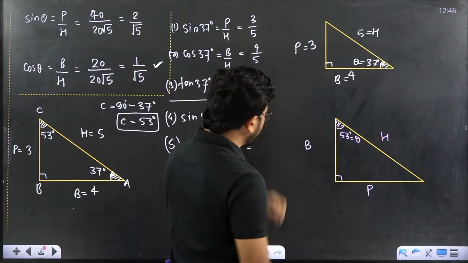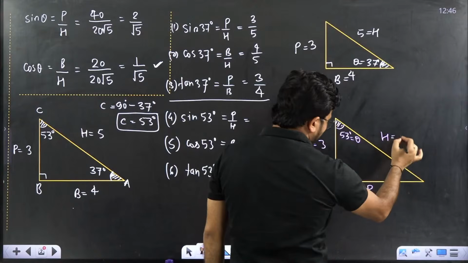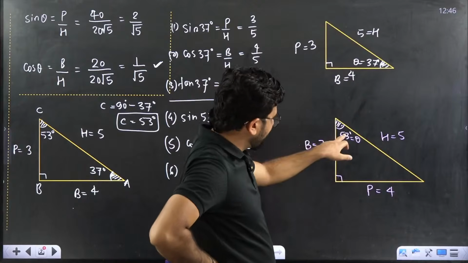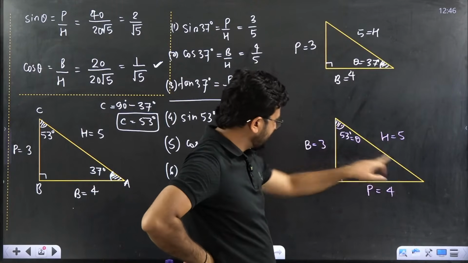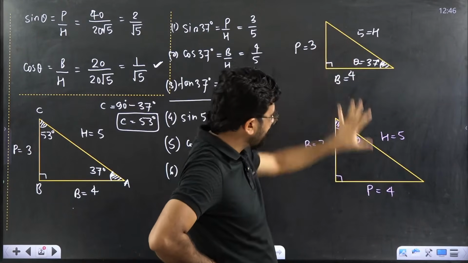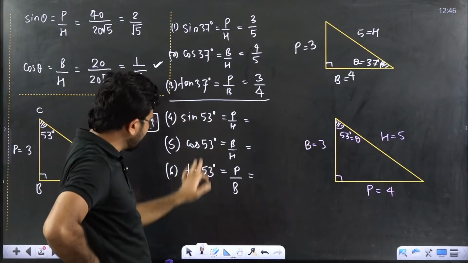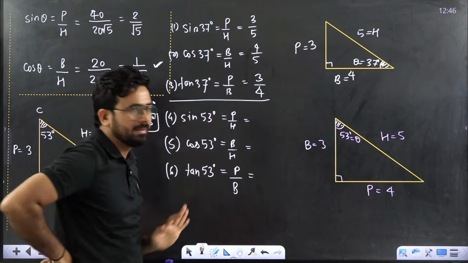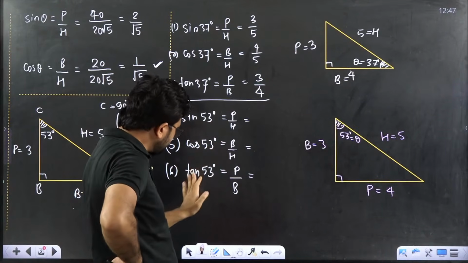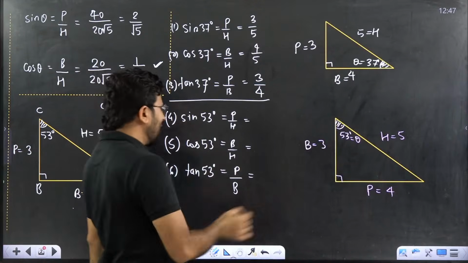Using this triangle we already know this value is 3, this value is 5, this value is 4. Read properly. This is 53, this is 4. This would be 37, this is 3. This is 90, this is 5. Very simple. Again I am drawing the same diagram here. Now using this diagram you have to tell sin 53, cos 53, tan 53. You have to try.